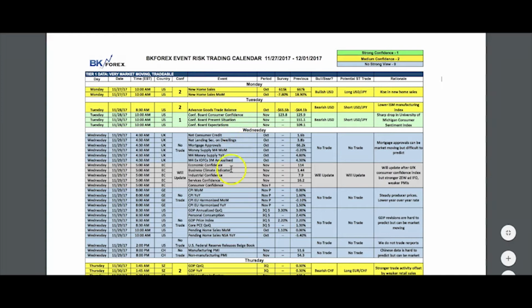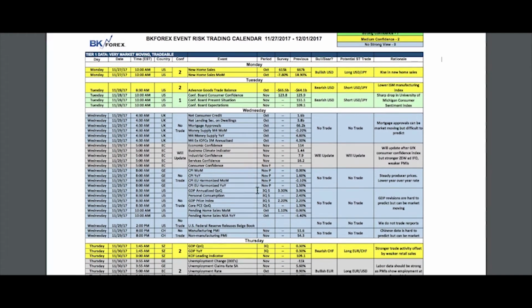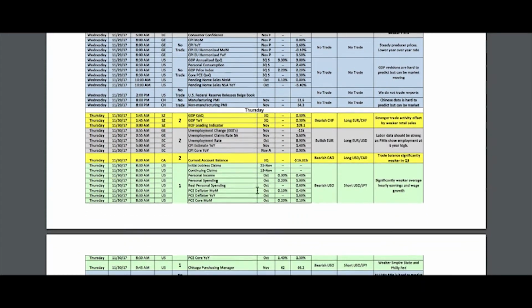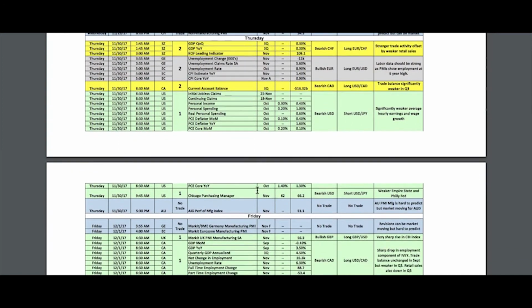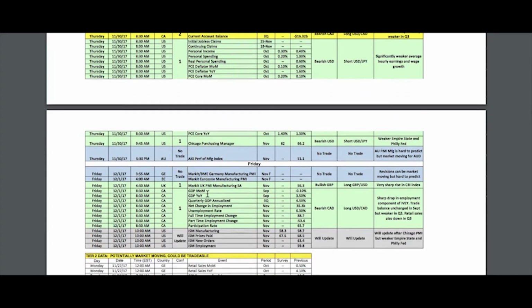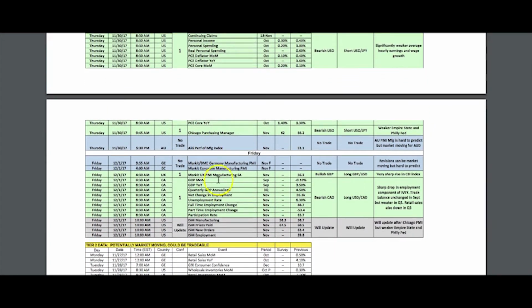On the calendar, again, a super slow week. We got nothing in the COM dollar land. I don't think we have even anything on the AUD side or the Kiwi side. It's literally one or maybe two events. We have the CAD current account and the Australian performance of manufacturing, which is literally a non-tradable event. The only major tradable event on the COM dollar side is the Canadian employment and GDP numbers.